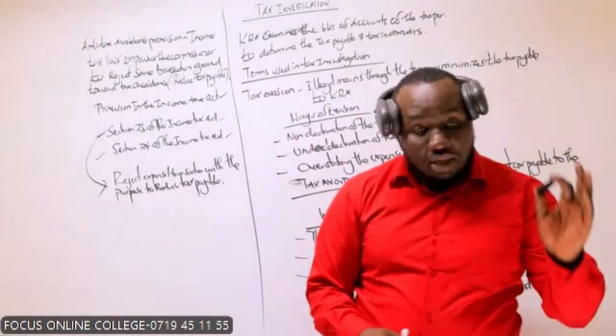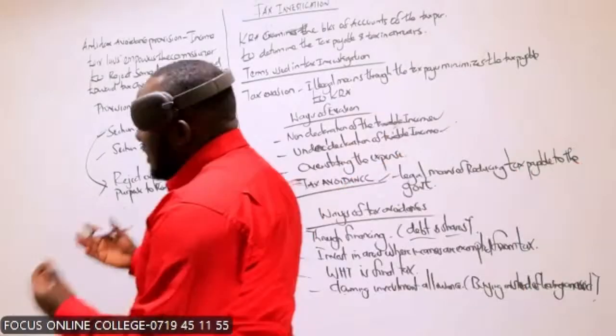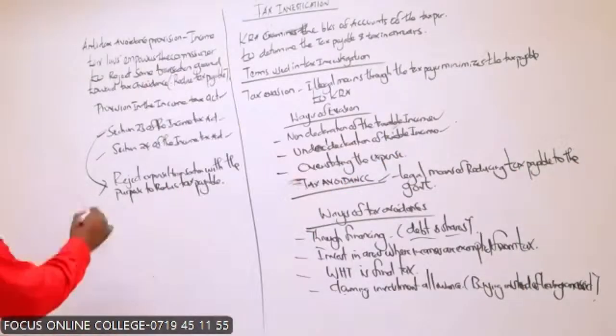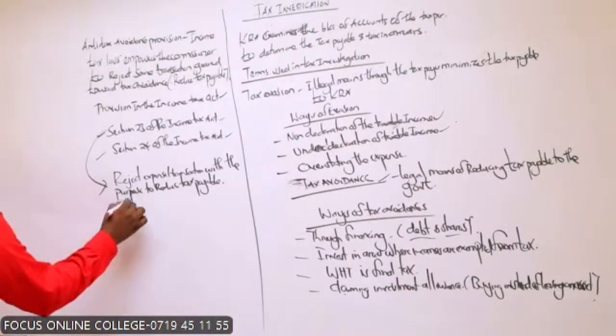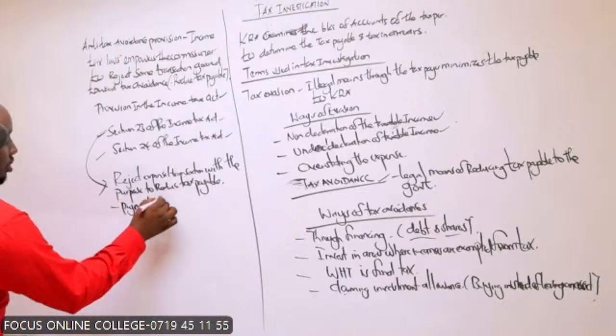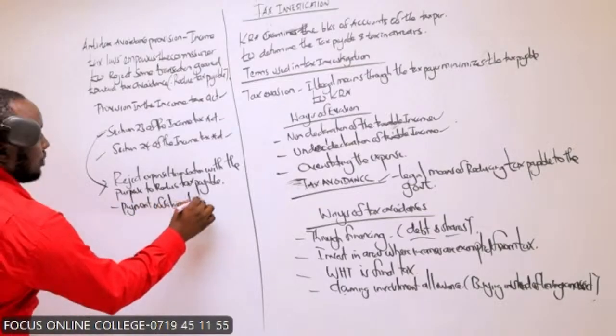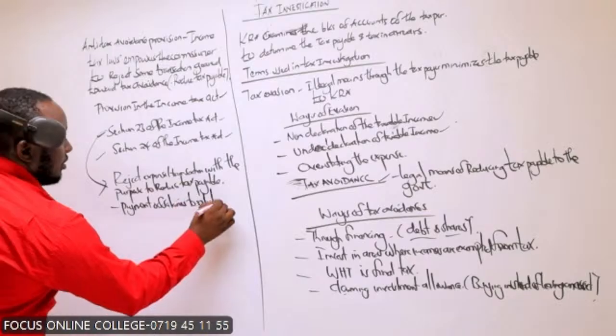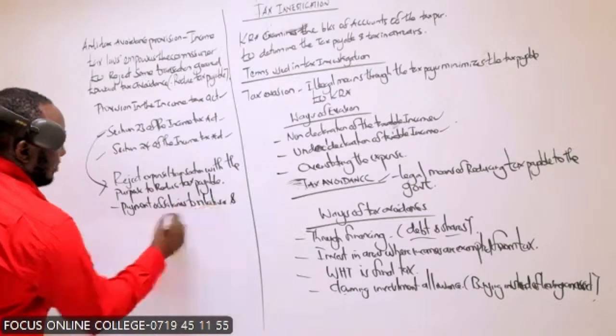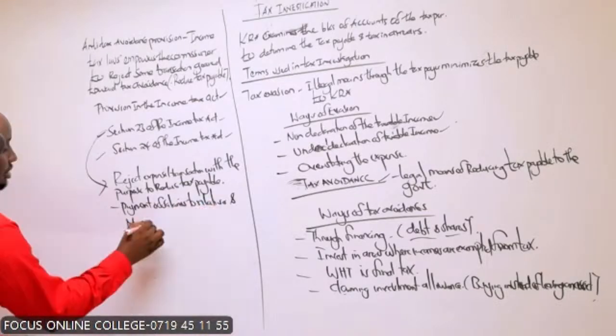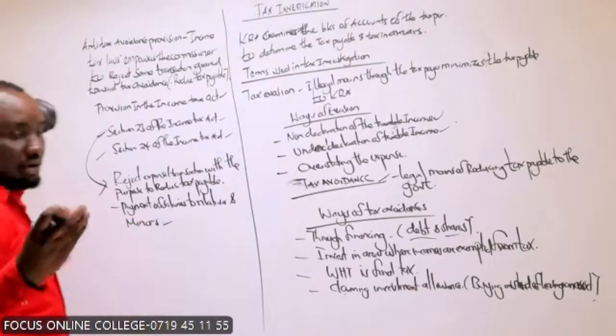This is payment of salaries to relatives and minors. That is Section 23.